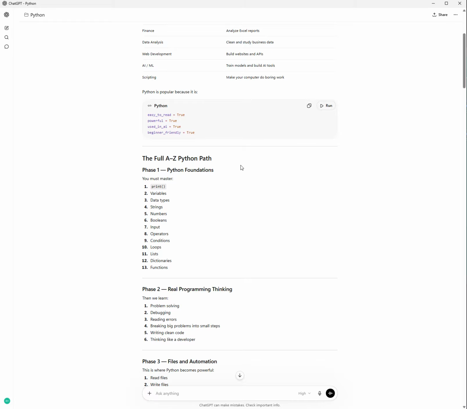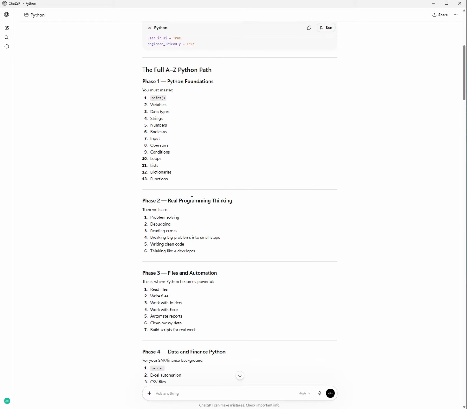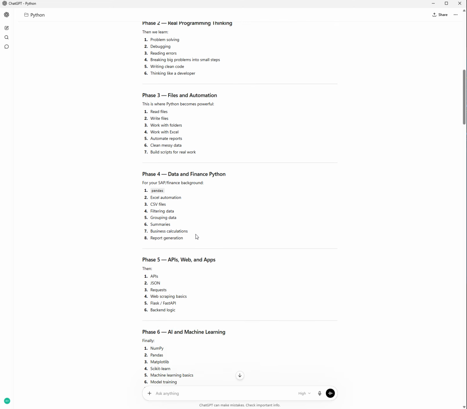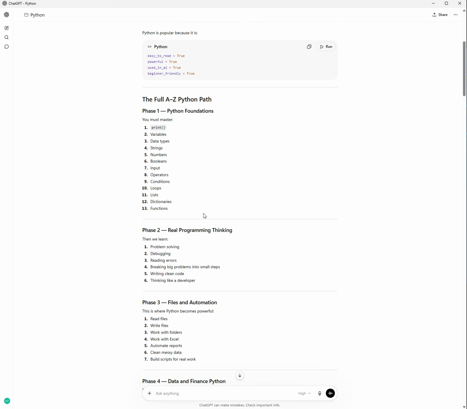So the full A to Z Python path, he divided into 6 phases: 1, 2, 3, 4, 5, 6. In phase 1 we will learn the foundation. We must master print, variables, data types, strings, numbers, booleans, input, operations, conditions, loops, lists, dictionaries and functions.